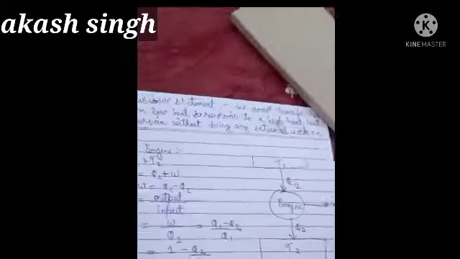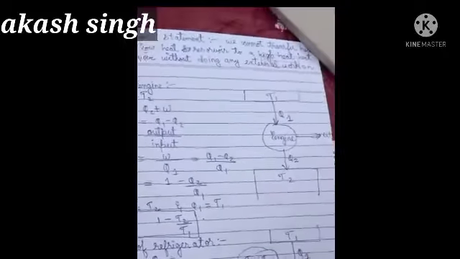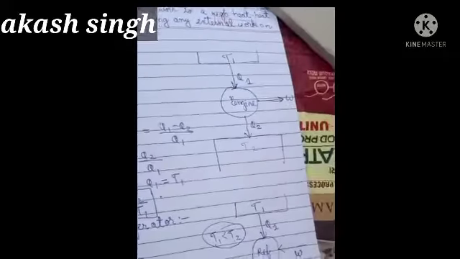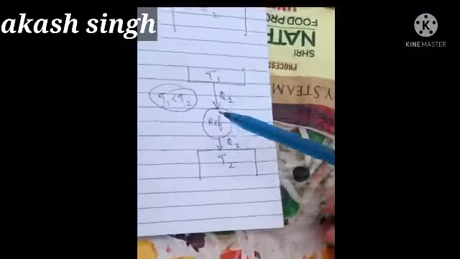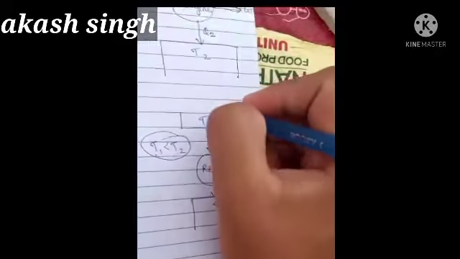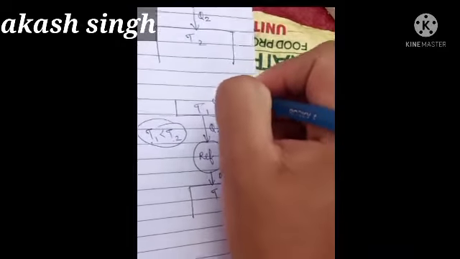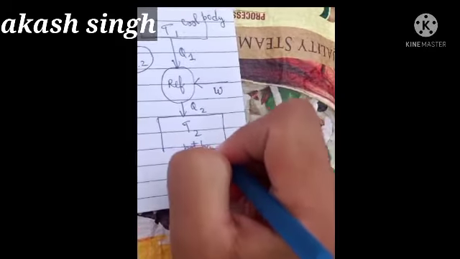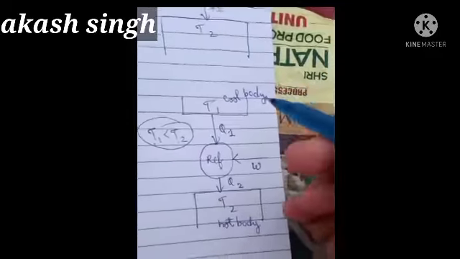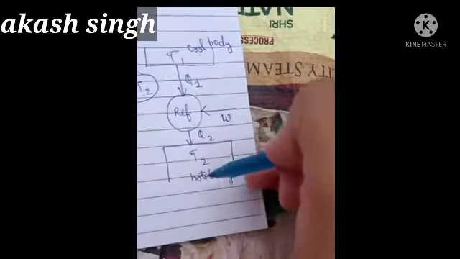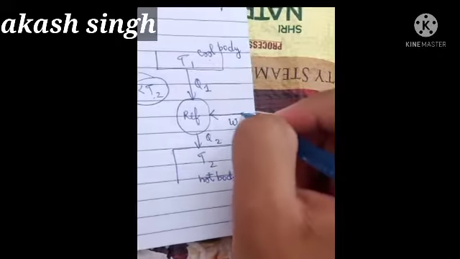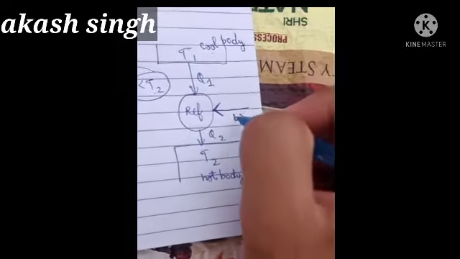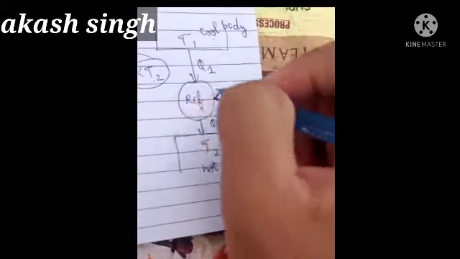So now I am going to explain the Clausius statement. It is written that we cannot transfer heat, but here we are transferring heat from the low body, the cool body, to the hot body. Why have we transferred it? Because here we are doing one external work. We are doing work on the refrigerator.